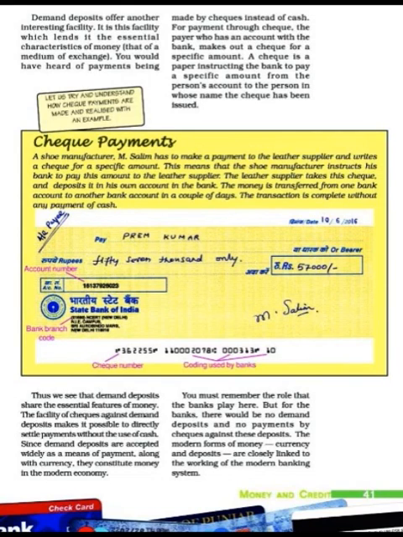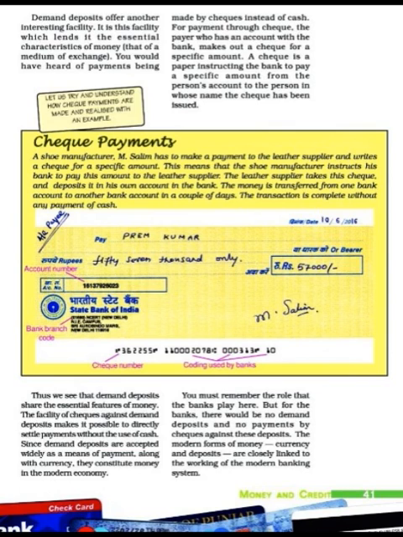Okay, students, now we have to discuss page 41. Earlier we have discussed the modern forms of money, and within that, we have discussed currency and deposits with the bank. So demand deposit, I was discussing that people deposit their money, and whenever demand is there, they can withdraw the money. So these deposits are called demand deposits. Now, demand deposits offer another interesting facility, that is the payment made by checks instead of cash. So on page 41 now we have to discuss the checks.